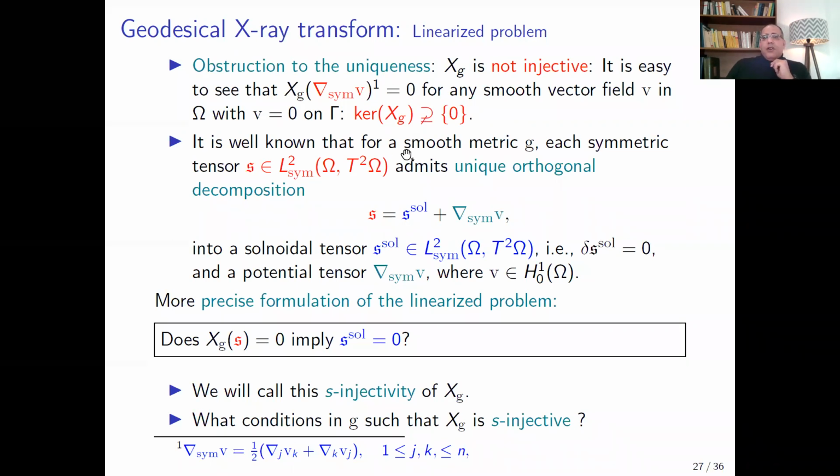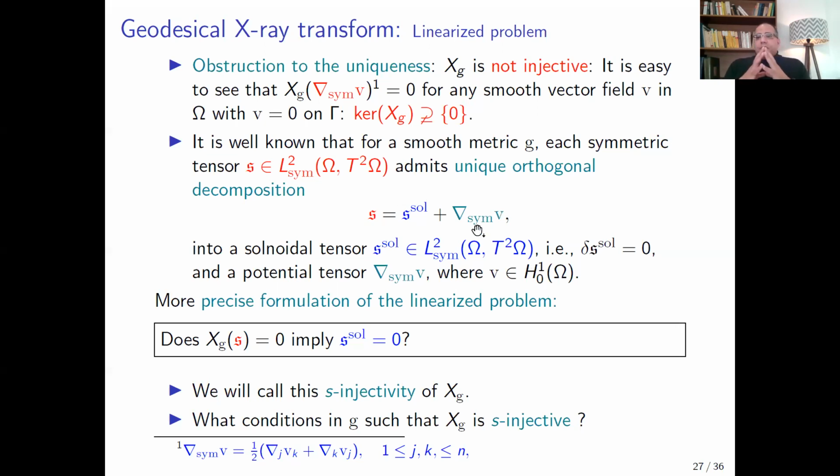And then the kernel of this X-ray transform is not trivial. Moreover, it is well known that if the metric G is smooth, any symmetric tensor S can be decomposed in two parts: the solenoidal part, in the sense that the co-derivative of this part equals 0, and the potential part, which can be written as the symmetric gradient of one vector field V, which equals 0 on the boundary.